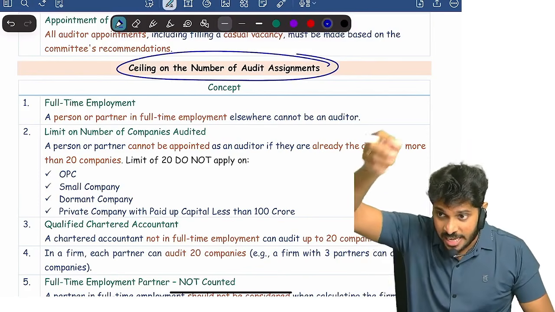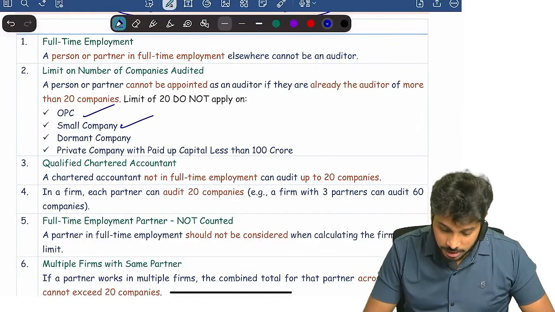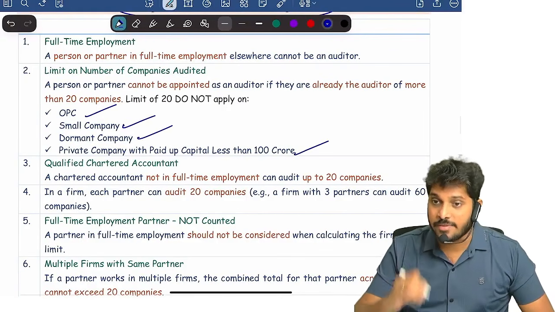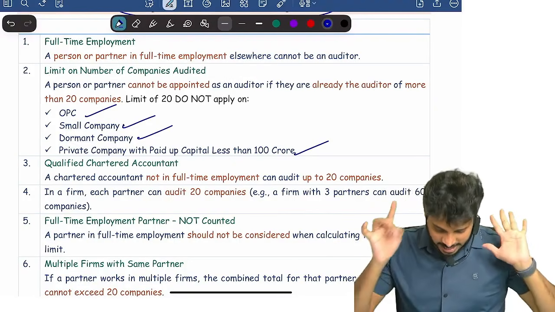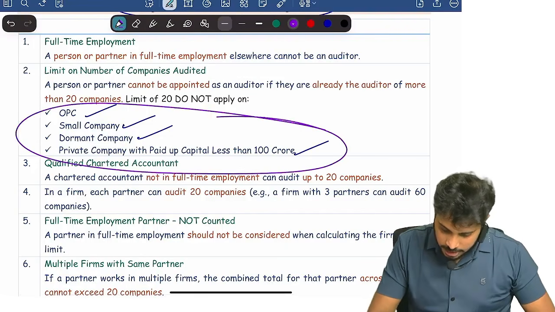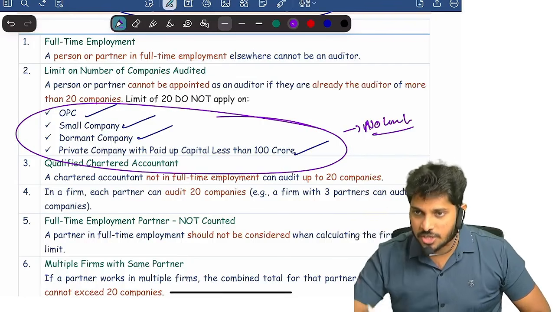That 20 shall not include, in the 20 we will not count the following. One person company will not be counted. Small company will not be counted. Dormant company will not be counted. And private limited company with paid up capital less than 100 crore. We will not count these 4 companies. In other words, for these 4 companies, no limit at all. You can audit even 500 companies, not an issue.